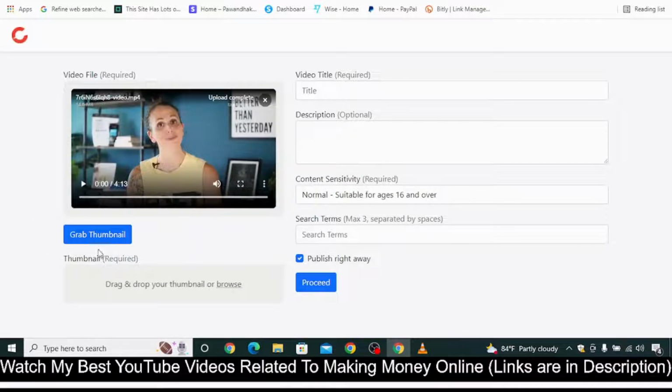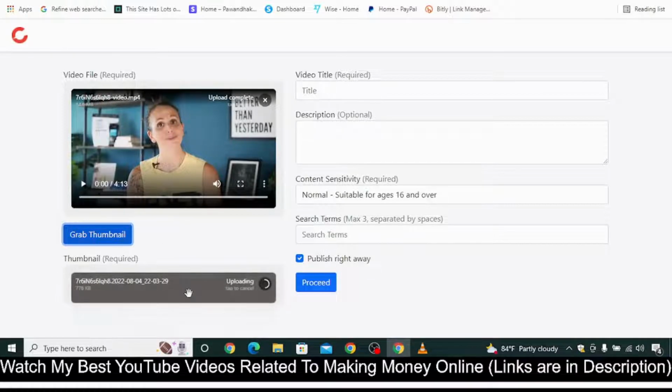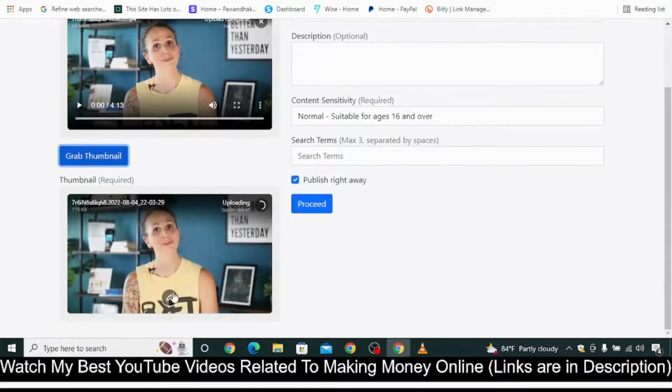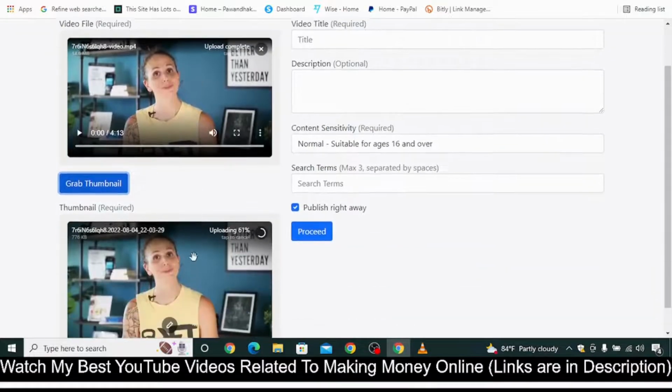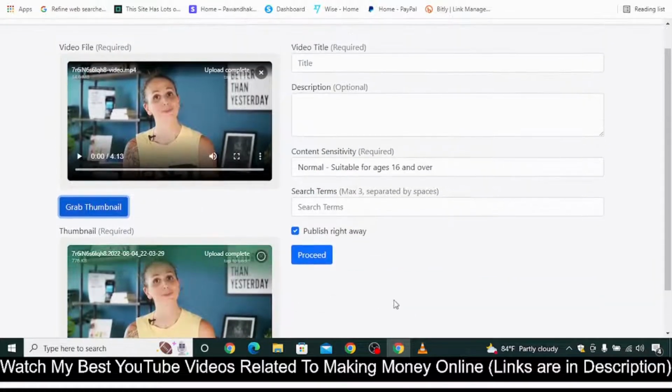Or the last option for the thumbnail is, as you can see here, a button that says grab thumbnail. If you click on it, it will automatically create a thumbnail for you. Just click on it, it will take a few seconds, and it will make this exact image the thumbnail. So it is as easy as this to create or use a thumbnail in BitChute.